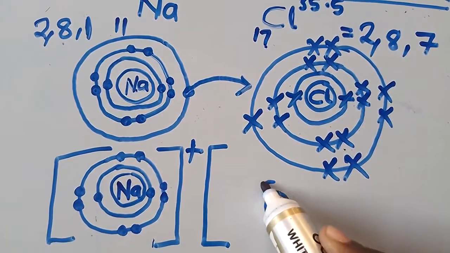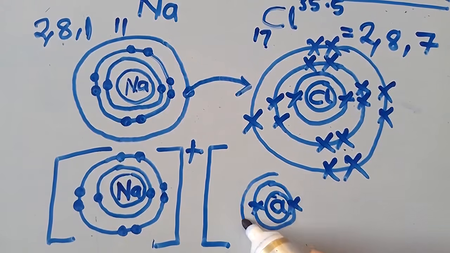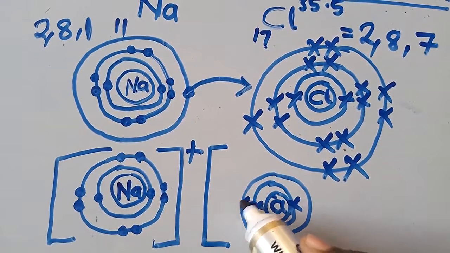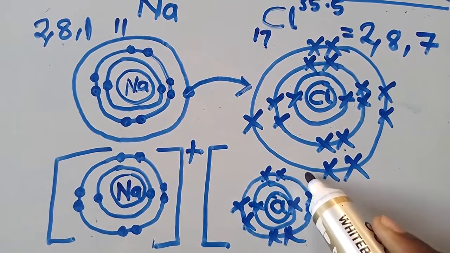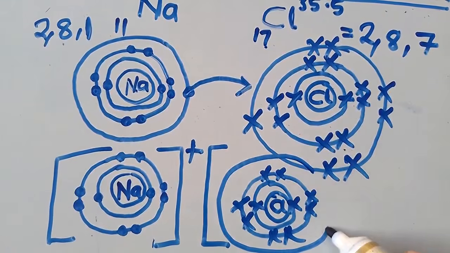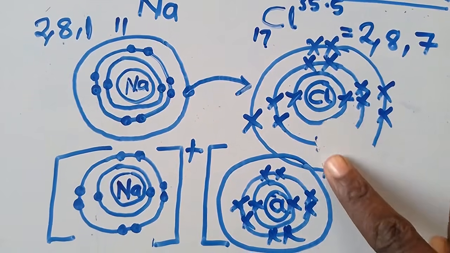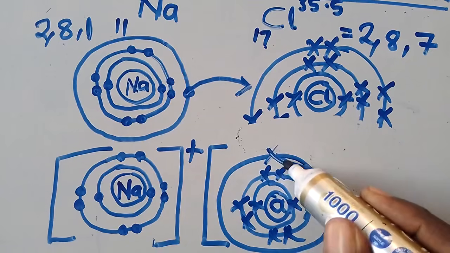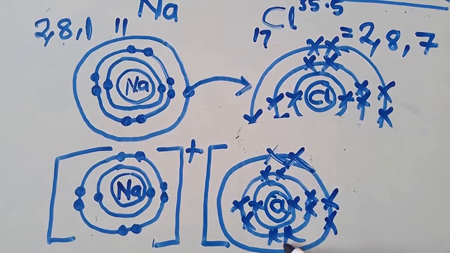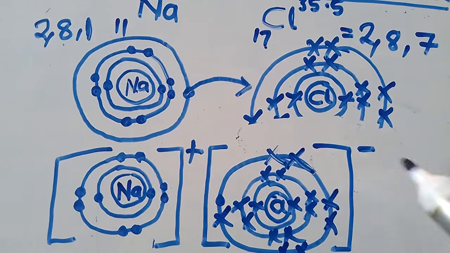First shell, I'll put how many? 2, like this. Second shell, I put 8, like this. Hope you are able to see what is happening. Even this one here, I'm going to put 8 because it has gained another one. So I can wrap this up. We've gotten the concept. So 8 electrons, even there, here 2. Then it has gained 1, and I'm going to put a negative showing that it has gained 1 electron.